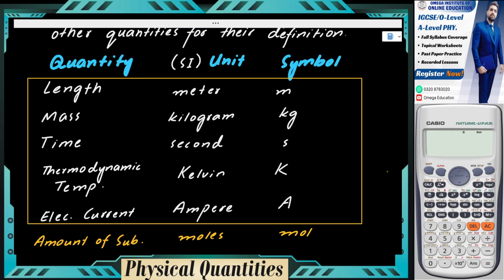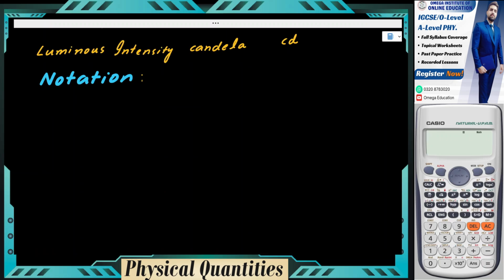So for example, if in a certain question you're given the length, but the length is given in centimeters, then you have to convert the length into meters. Unless they ask you to give the answer in centimeters, you have to convert all the quantities into their SI base unit, unless mentioned otherwise. If nothing is mentioned, you have to convert it. That's obvious. A very easy thing.